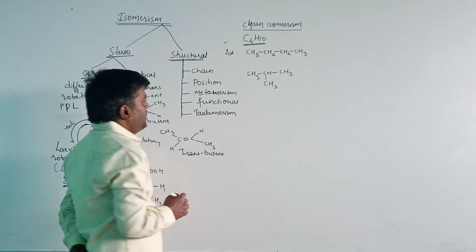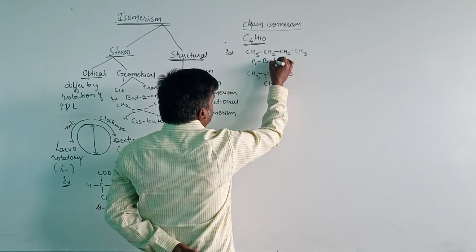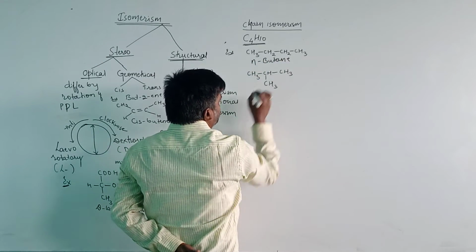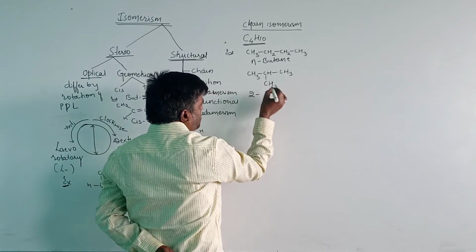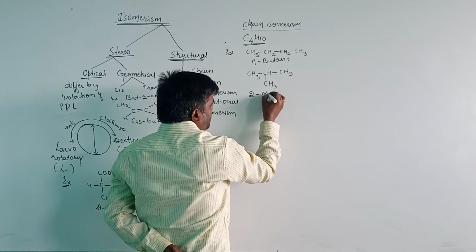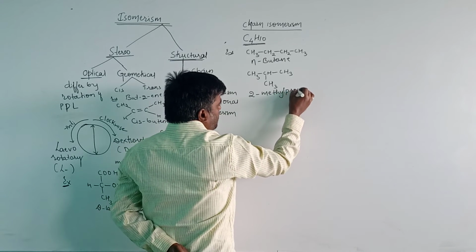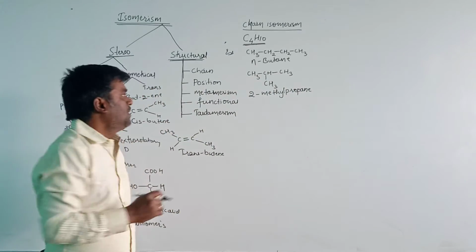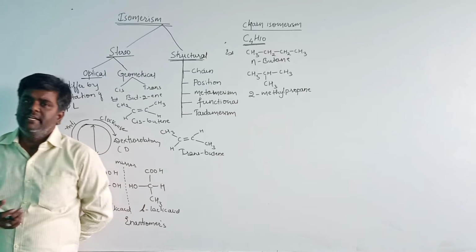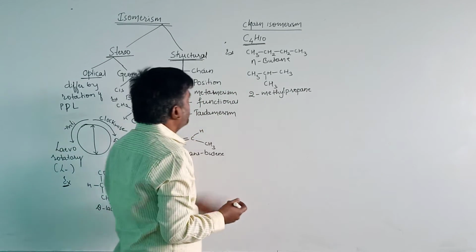The name for this compound is n-butane. And here the name for the compound is 2-methylpropane. The IUPAC name is 2-methylpropane. Generally it is known as isobutane, and the IUPAC name is 2-methylpropane.